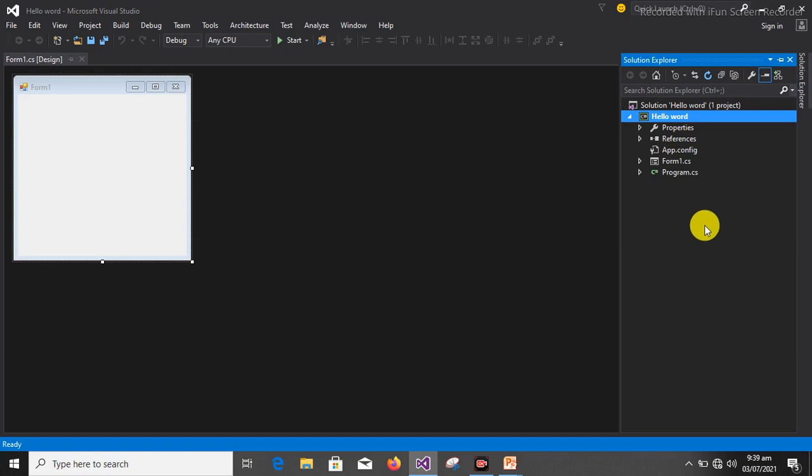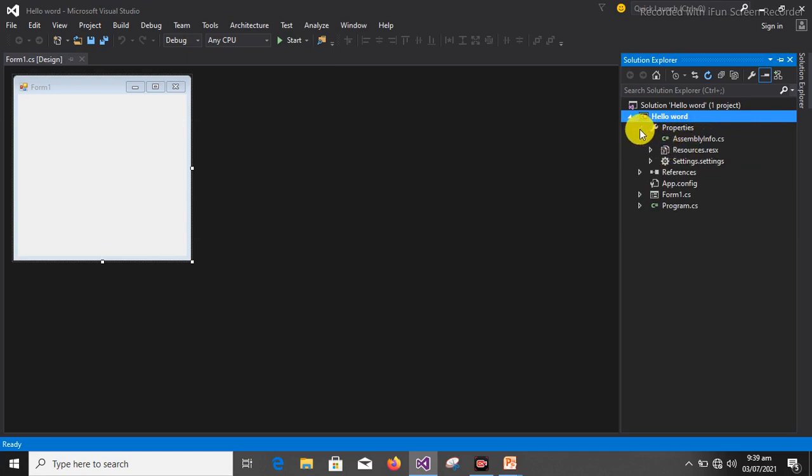If you look at it, you find out that we have the Hello World, which is the name of the project. We have Properties. This is the project properties, the assemblies and the resources. If you use any image and the rest, you find them here.